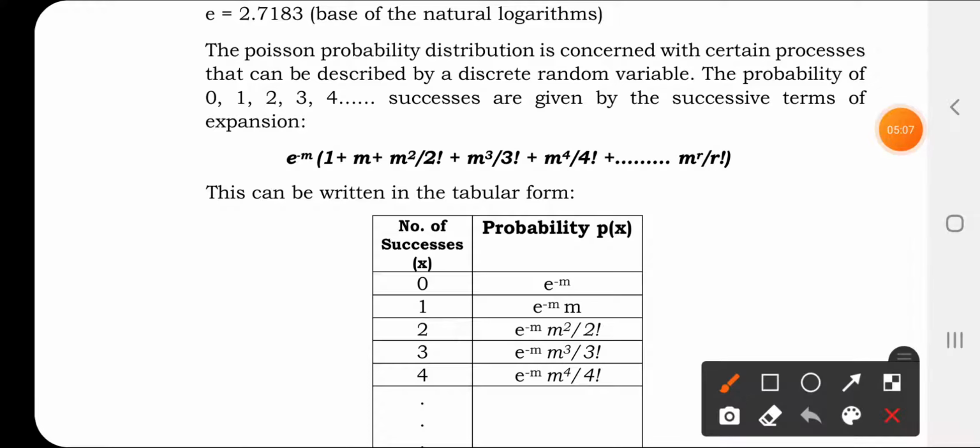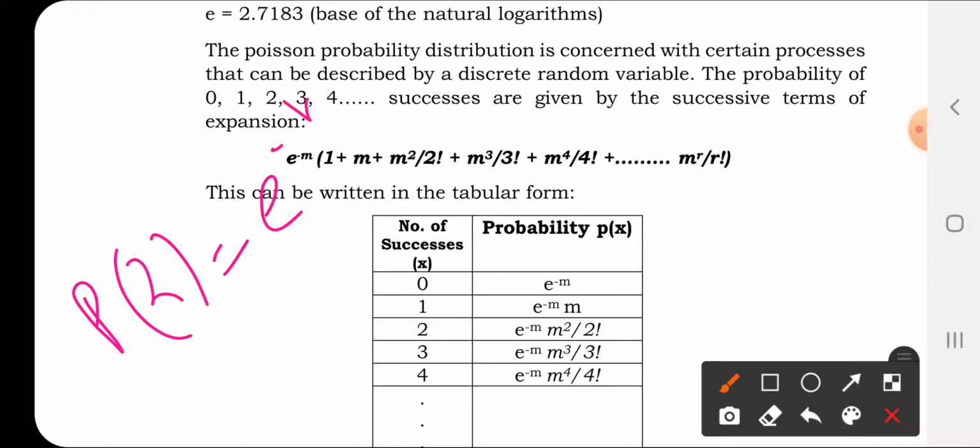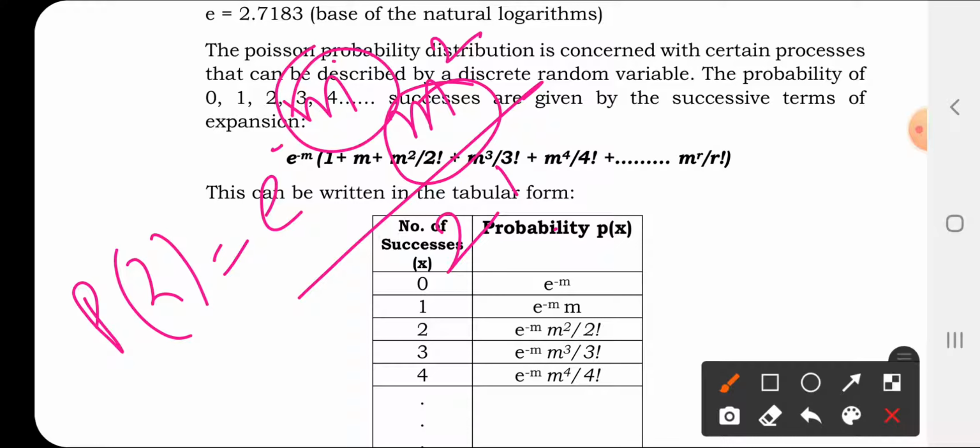For example, for P2, r is 2: e to the power minus m, m to the power 2 divided by 2 factorial. You can see the formula. Likewise, if it is 3, 3 factorial, 4, 4 factorial, and the power of m will be r. So accordingly, it is the number of successes which you are finding out, right? And m refers to what? It refers to the mean of the Poisson distribution, which may be np, or you can compute it using the observed frequency.